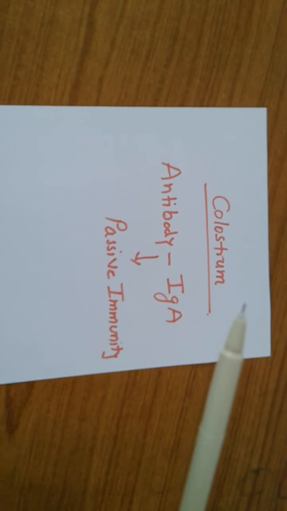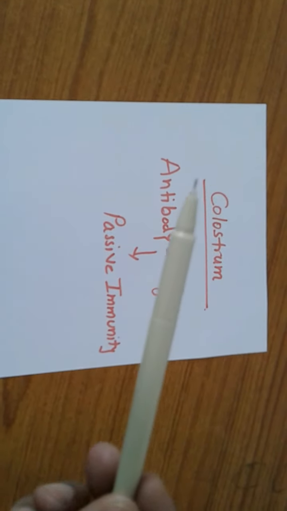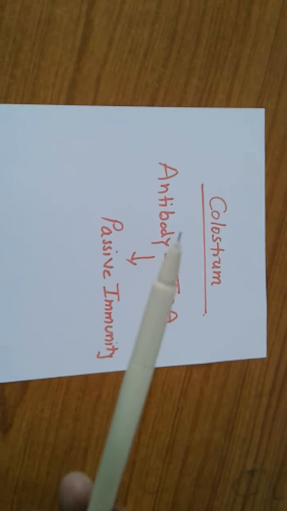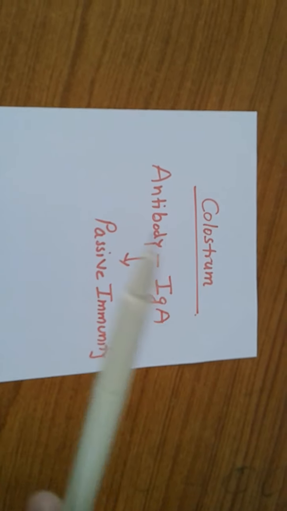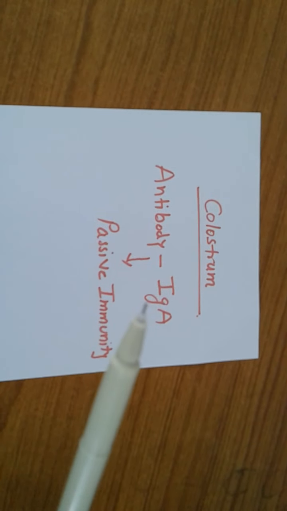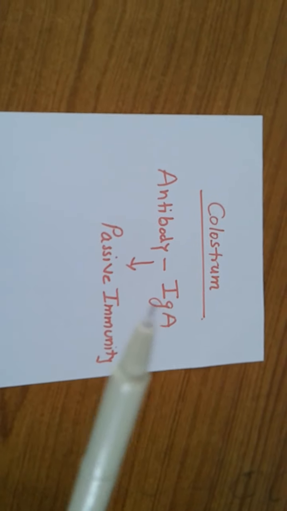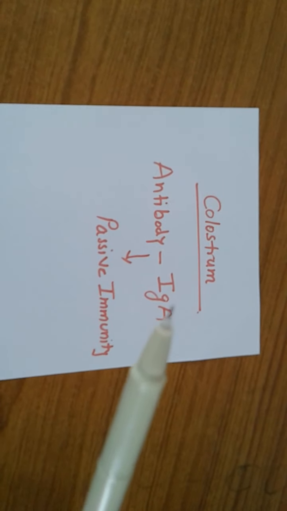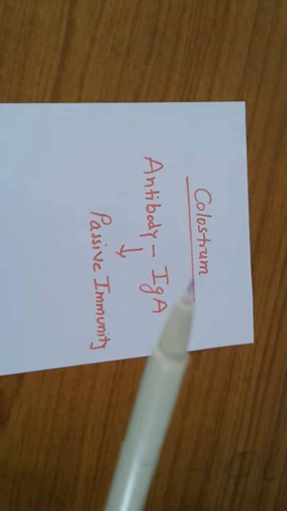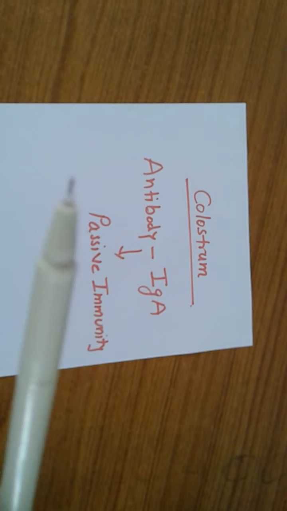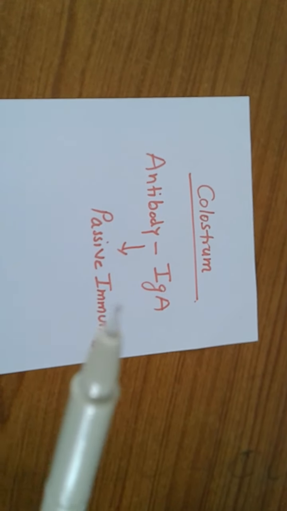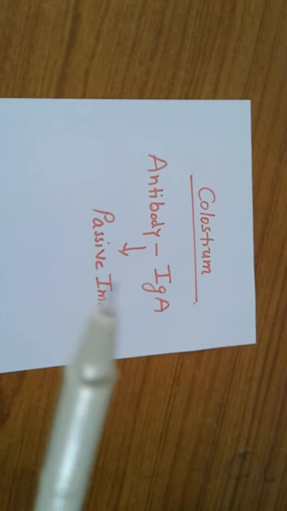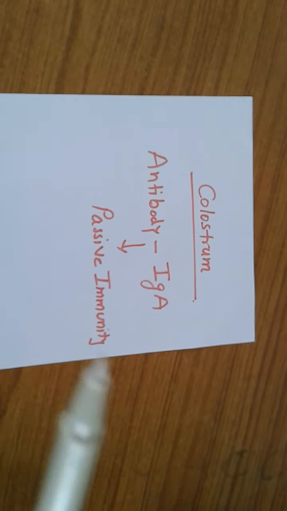The milk secreted from the mammary gland after childbirth for the feeding of the newborn baby is called colostrum, and this colostrum consists of immunoglobulin A or antibody A, and this immunoglobulin A is responsible for passive immunity of the newborn child. Means this immunoglobulin protects the child from various diseases. Okay,